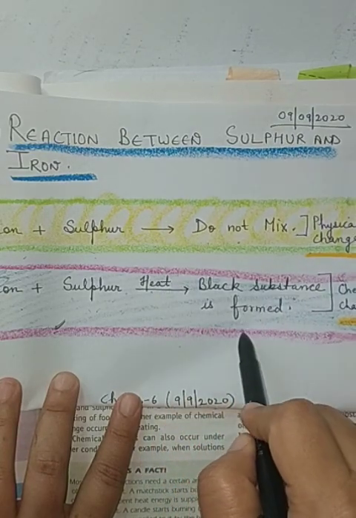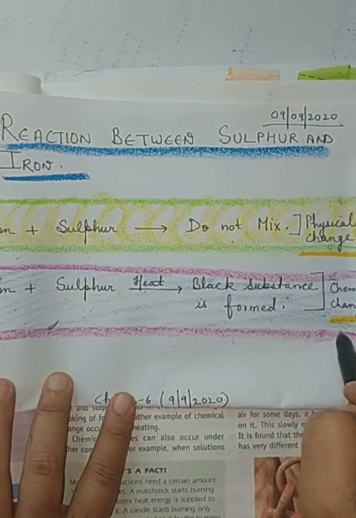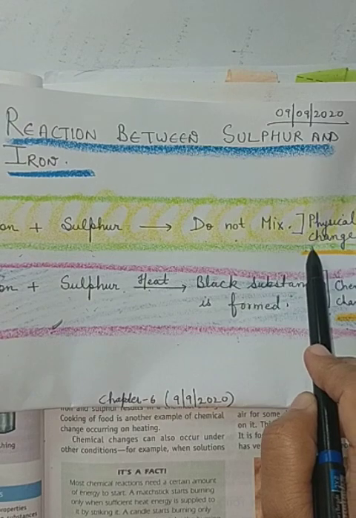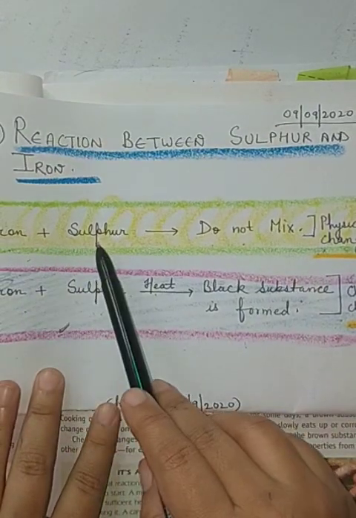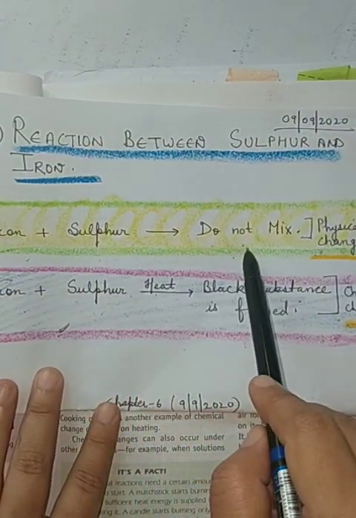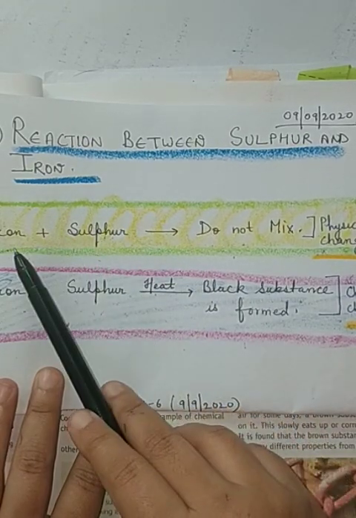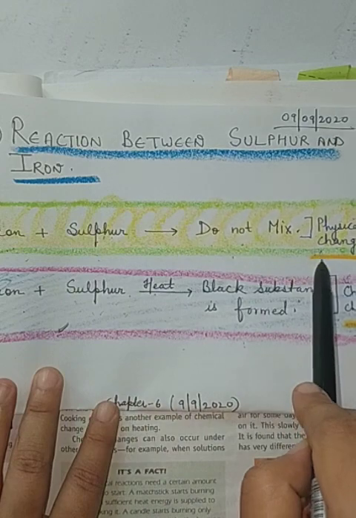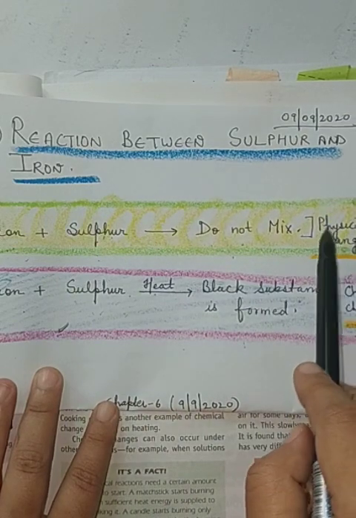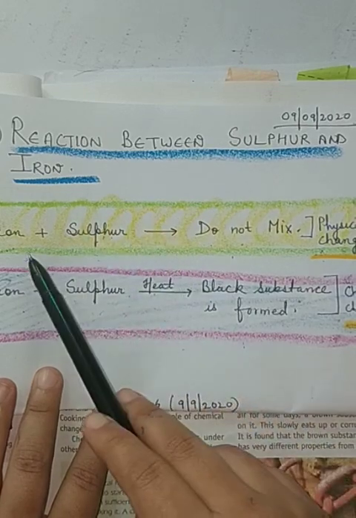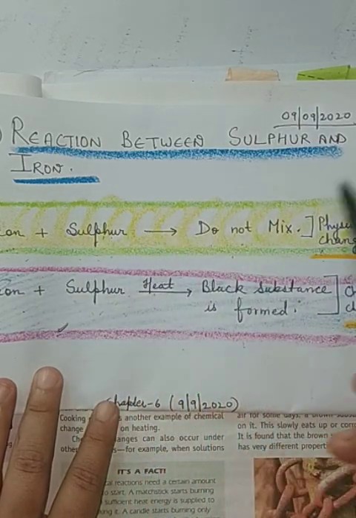Since a black substance is formed here, we say it is a chemical change. Now why is the first one a physical change? Because when we mix iron and sulfur, they are not mixing. If they are not mixing, their properties and the molecules of sulfur and iron remain the same. That is why it is a physical change. And why is it reversible? Because they are not mixing, so it can be converted back into iron and sulfur again.